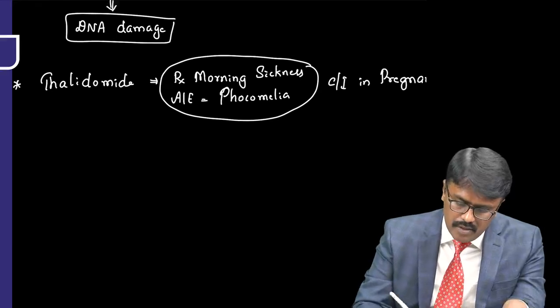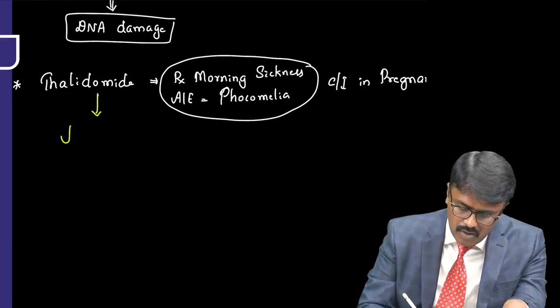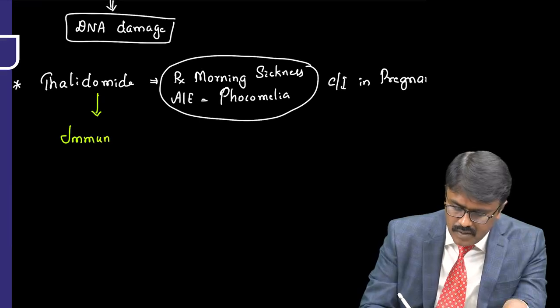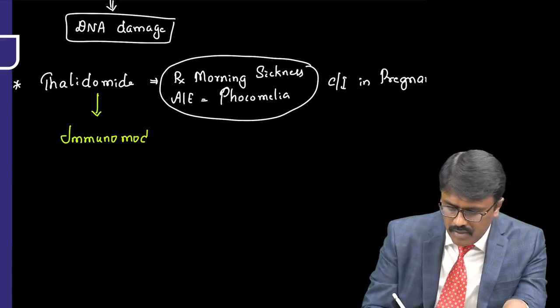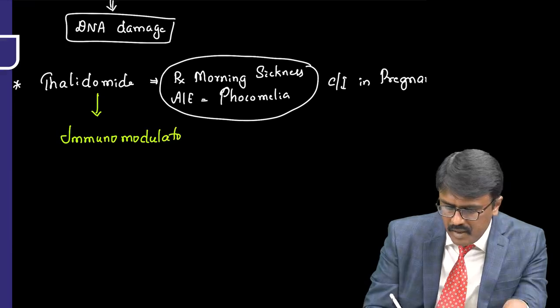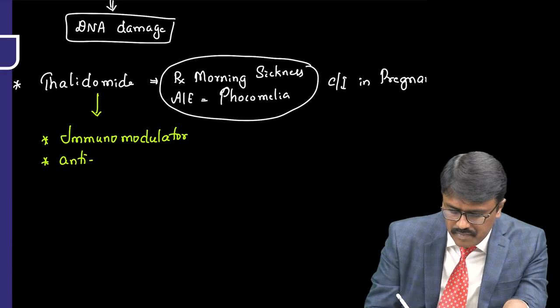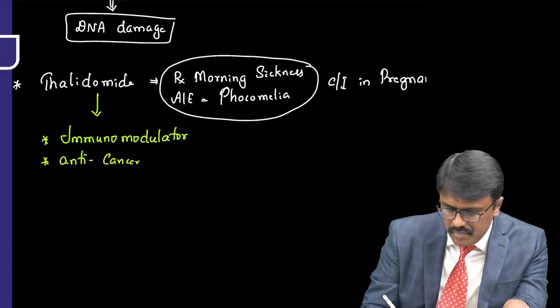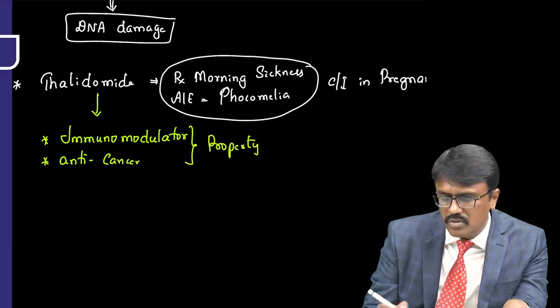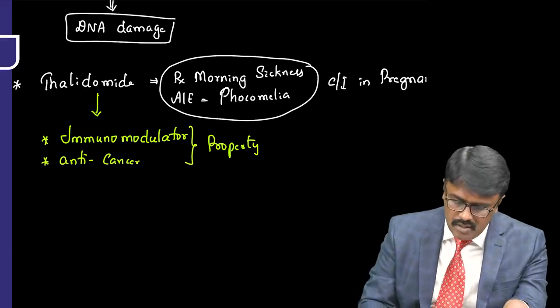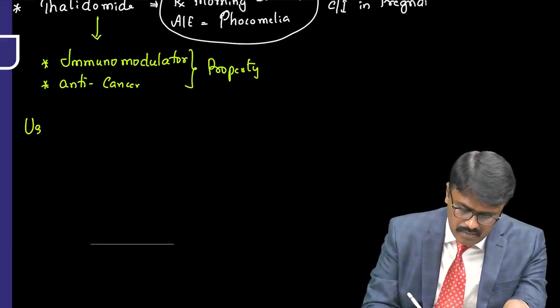Now later, it was found to have immunomodulator property. Not only that, it also had anti-cancer property. So that's the reason it is used for other conditions nowadays. Now where do you use it? Uses.